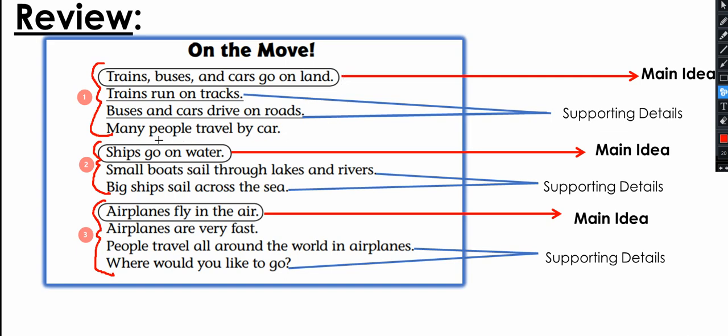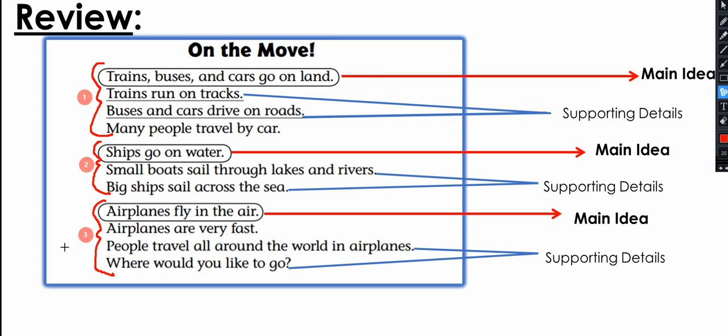Let's talk about the main idea of the second paragraph. Ships go on water. This is the main idea. How can we move or transport ourselves on water? Okay, what are other details that I can know about this? I can say also that small boats sail through lakes and rivers. Lakes and rivers are not so big, so that's why small boats can sail on lakes or rivers. But the sea is very big. We can say that big ships sail across the sea. These are two details about ships that go on water.